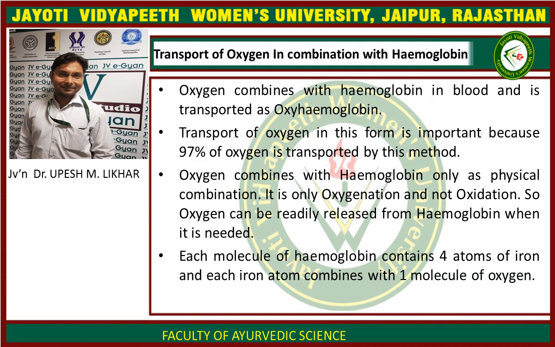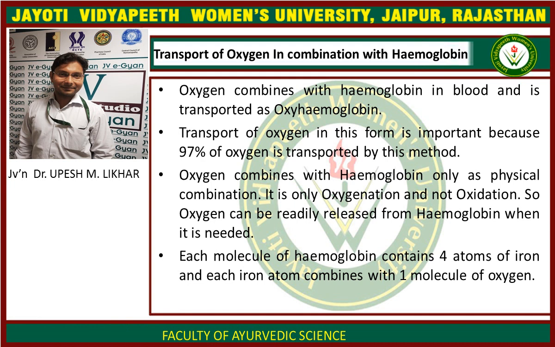Next, transport of oxygen in combination with hemoglobin. Oxygen combines with hemoglobin and is transported as oxyhemoglobin. 97% of oxygen is transported by this method. Oxygen combines with hemoglobin only as a physical combination. It is only oxygenation and not oxidation. So, what is oxygenation?